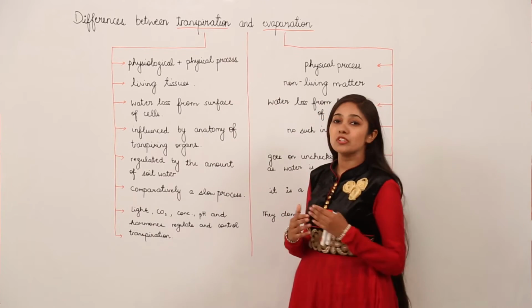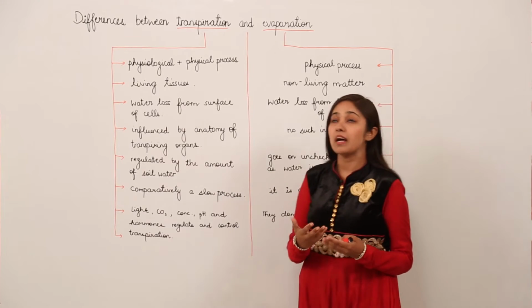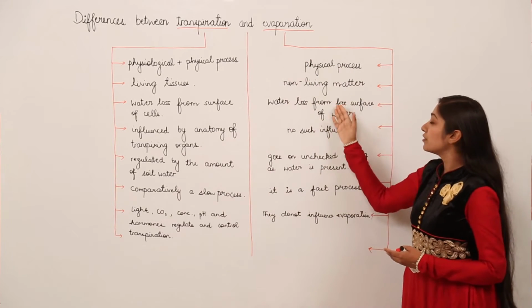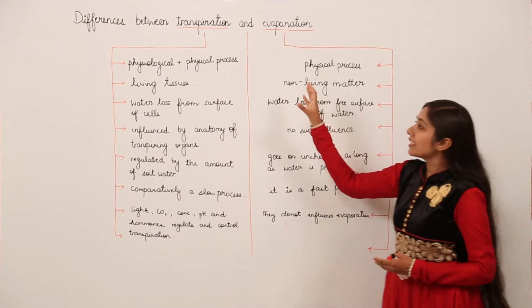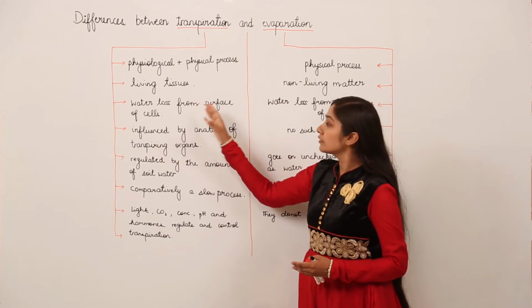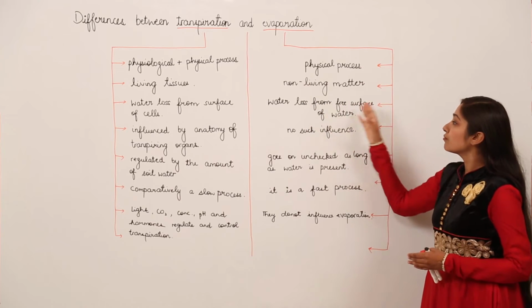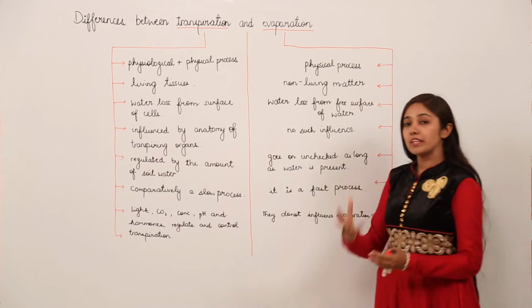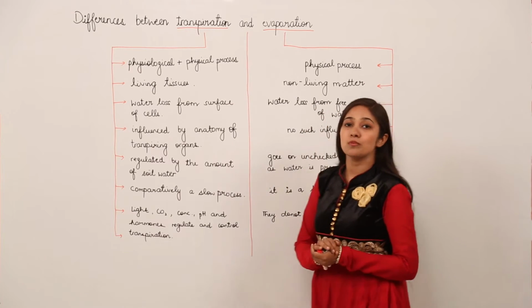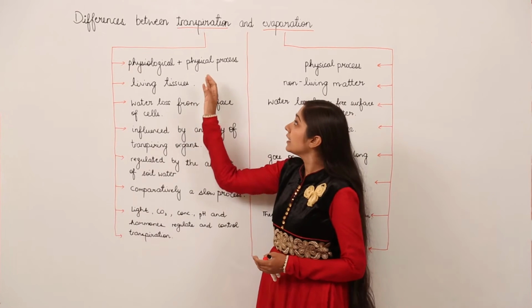You see, transpiration is a loss of water from the aerial parts of the plant, and this is loss of water from the free surface of water. We can also say in case of transpiration that water is lost from the surface of the cells, and in case of evaporation, water is lost from the free surface of water. So let's begin to differentiate between these two important processes from the very beginning.